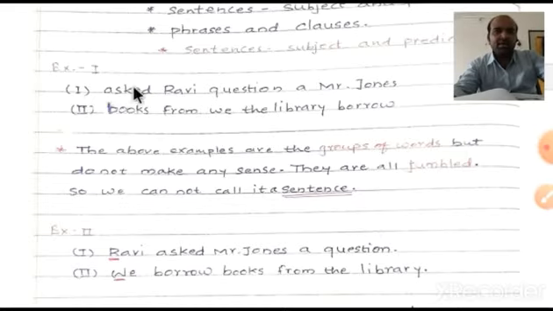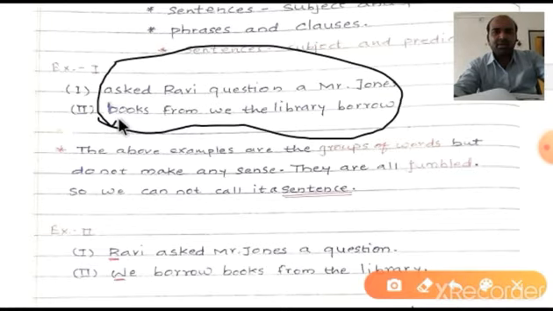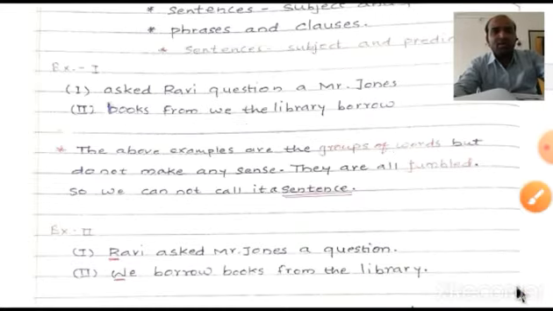These are only groups of words, they are not creating any sense, so what can we call them? Jumbled words. These are jumbled words, so we cannot call them a sentence. Then whom can we call a sentence?